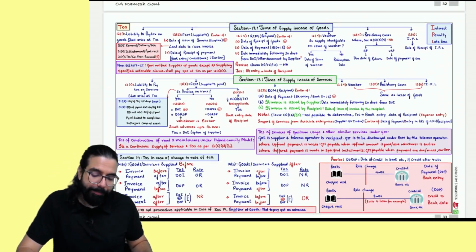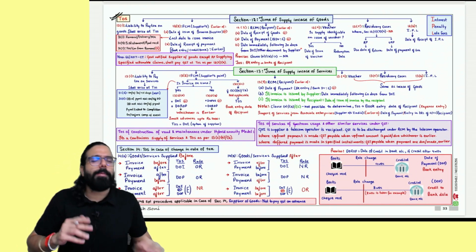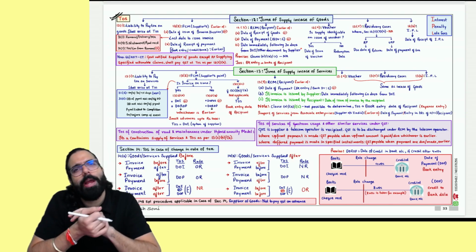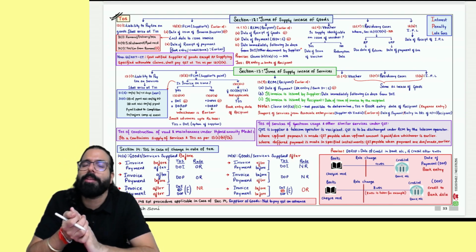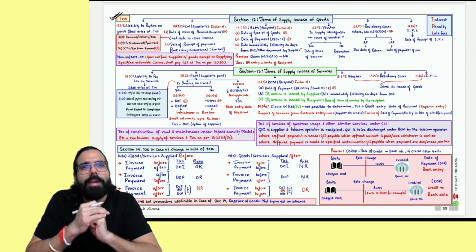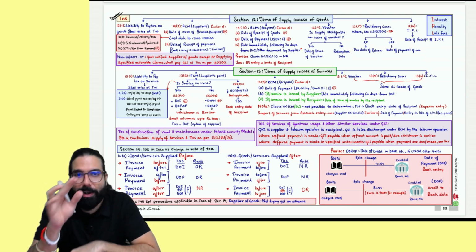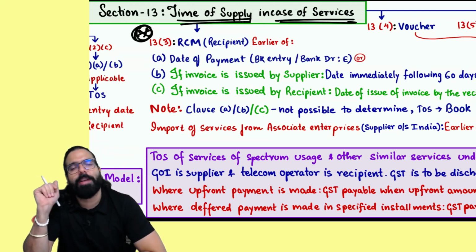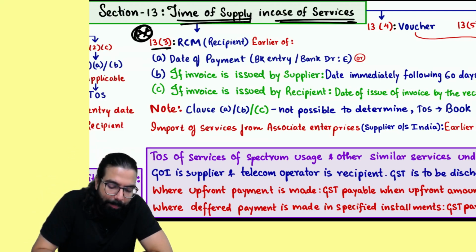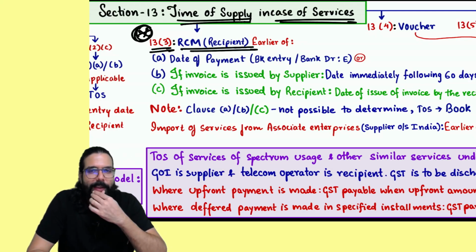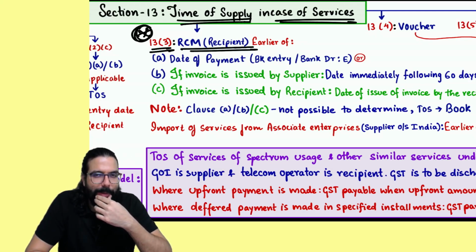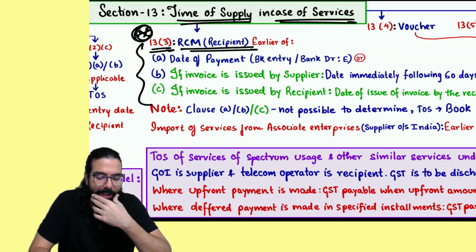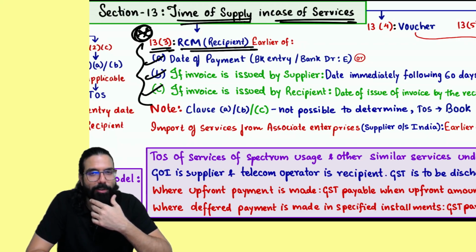Yes, sir. Okay. In the time of supply chapter, section number 12 used to go ahead and talk about time of supply in case of goods. There is no change. Section number 13 used to go ahead and talk about time of supply in case of services. Everyone listen to me very carefully. Very, very important from exam point of view. Time of supply in case of services. One small point has come, which it is going ahead and telling. Section number 13(3) RCM. In case you are the recipient and you have to pay GST under RCM. This is the point over here. A, B was there. Now C point also has come.